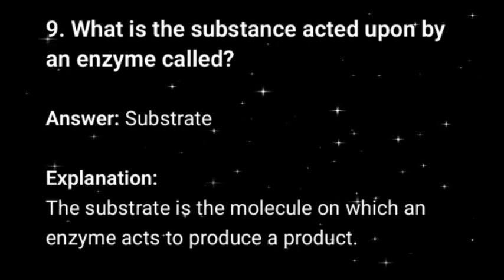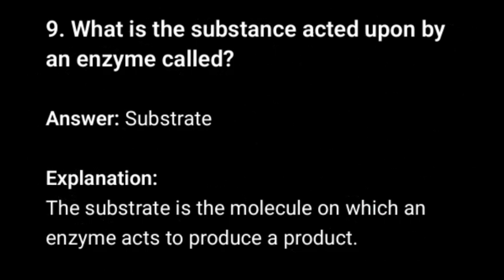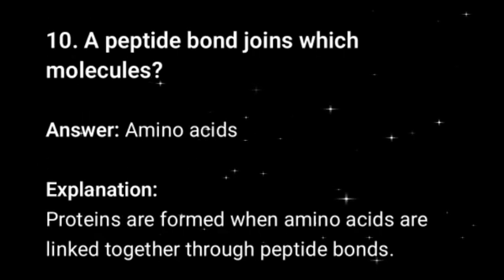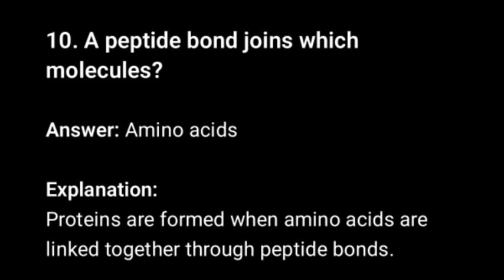9. What is the substance acted upon by an enzyme called? Answer: Substrate. Explanation: The substrate is the molecule on which an enzyme acts to produce a product. 10. A peptide bond joins which molecules? Answer: Amino acids. Explanation: Proteins are formed when amino acids are linked together through peptide bonds.